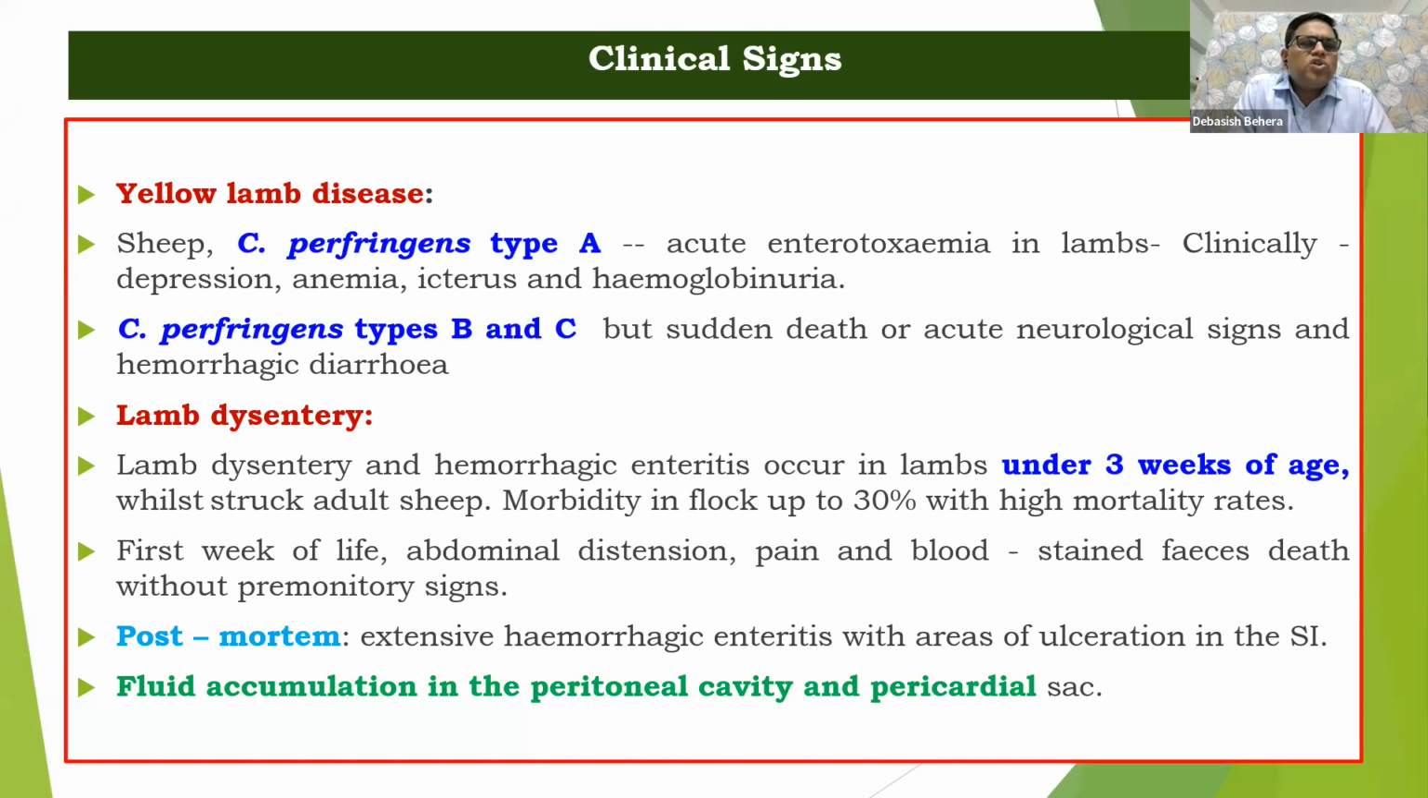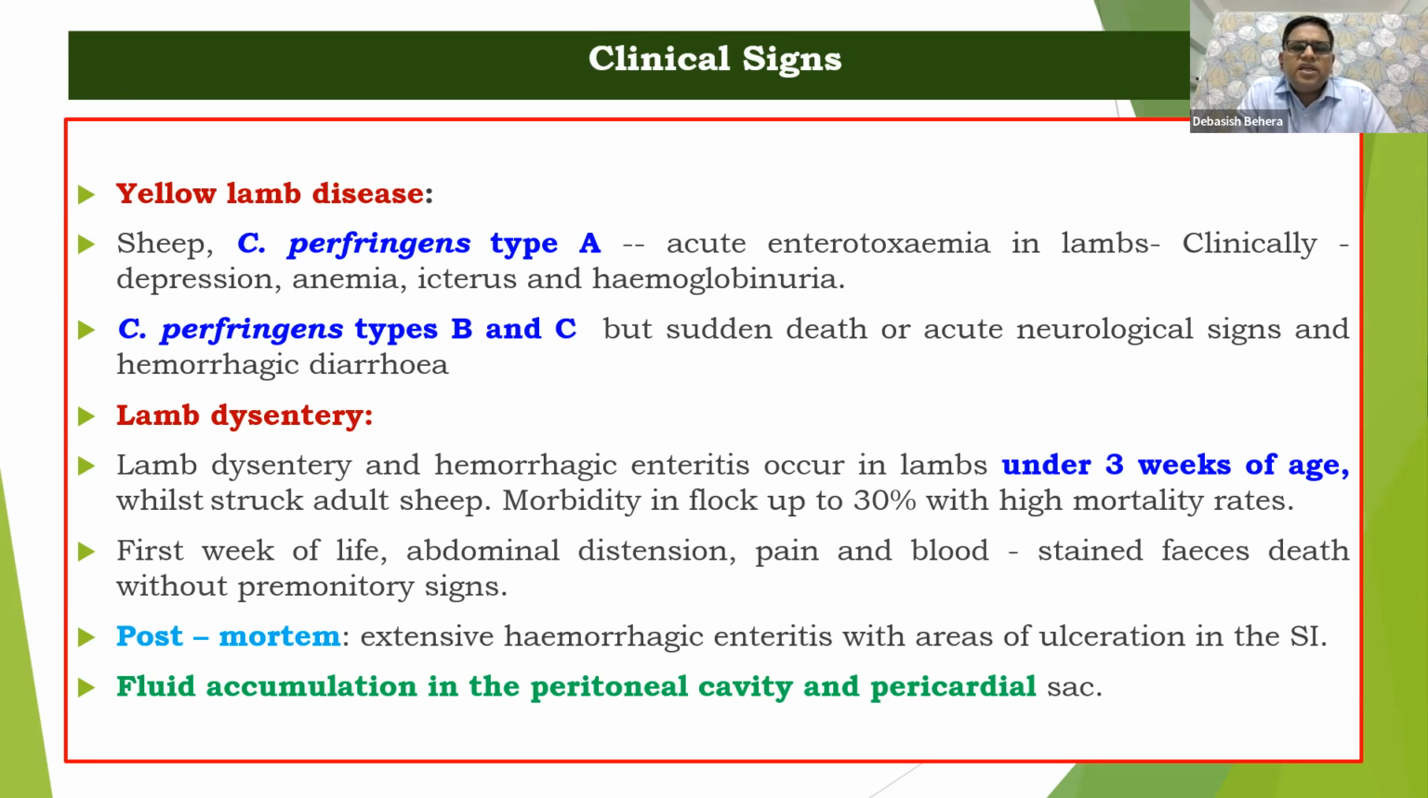Yes. Then Clostridium perfringens type B and C are also responsible for enterotoxemia or yellow lamb disease here. But sudden death and acute neurological condition, mostly we get here, as well as hemorrhagic diarrhea. Then we'll discuss something about lamb dysentery.